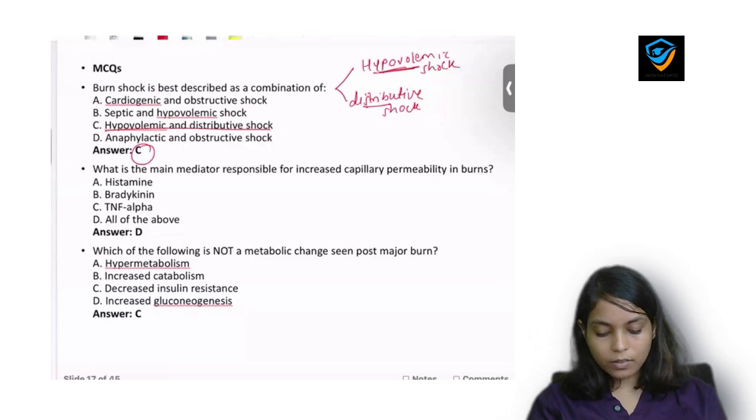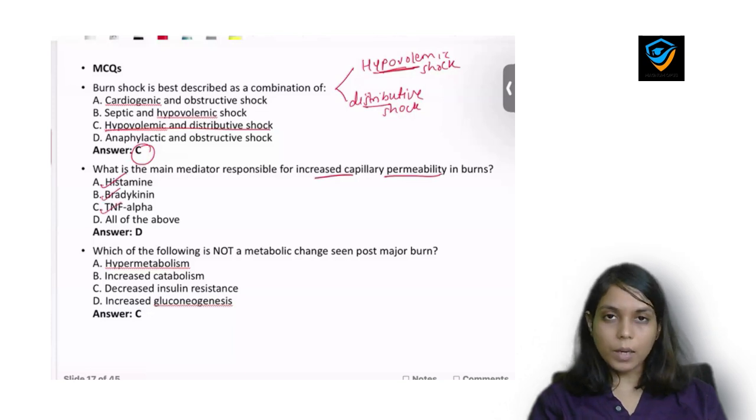Next question is, what is the main mediator responsible for increased capillary permeability and what are these mediators? All of them. These are histamines, bradykinins, TNF alpha.